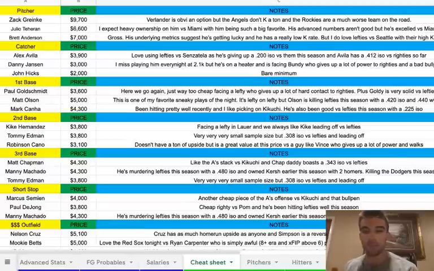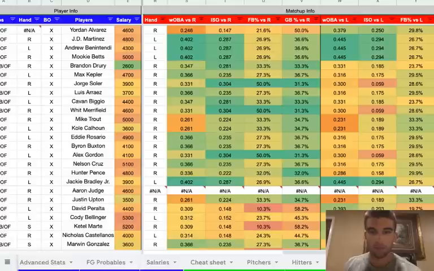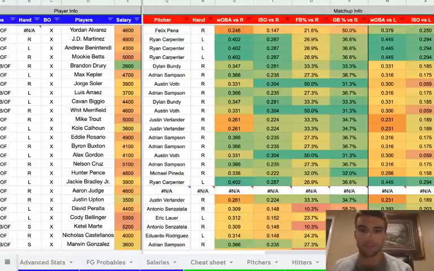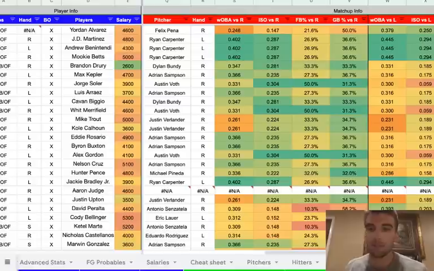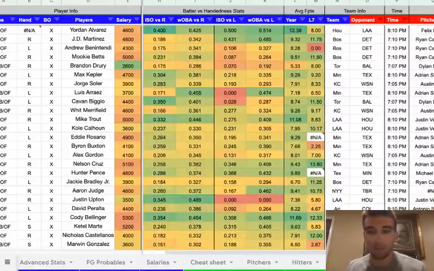But for an example of the MLB sheet, let's go to the outfield today. One of my favorite plays is JD Martinez. I do like pretty much all the guys up here, but JD Martinez today is going against Ryan Carpenter. JD's probably my favorite play of the entire slate. He is crushing lefties this season. He's got a .431 ISO versus them, .485 wOBA, just absolutely mashing them.